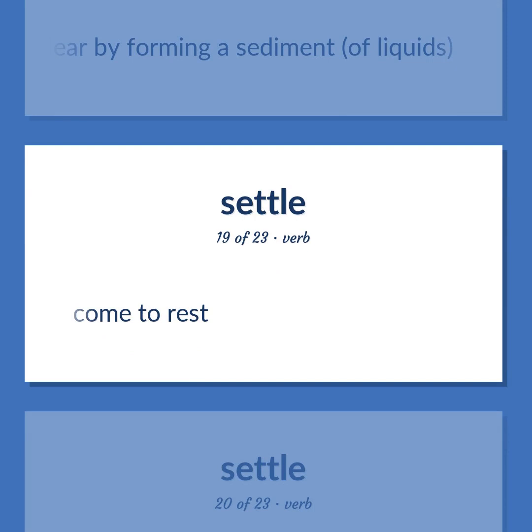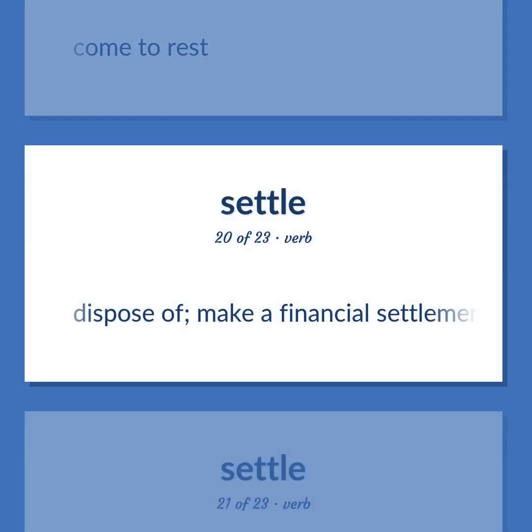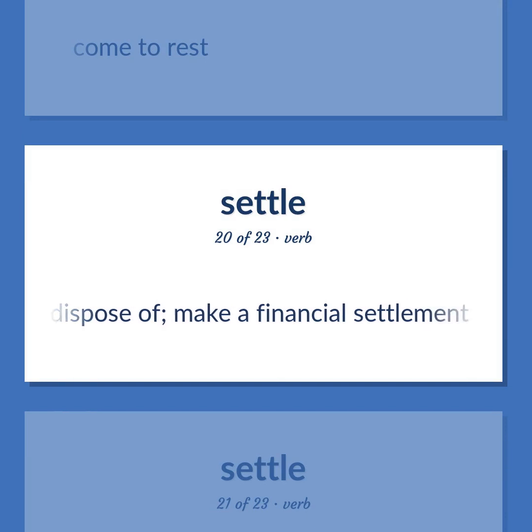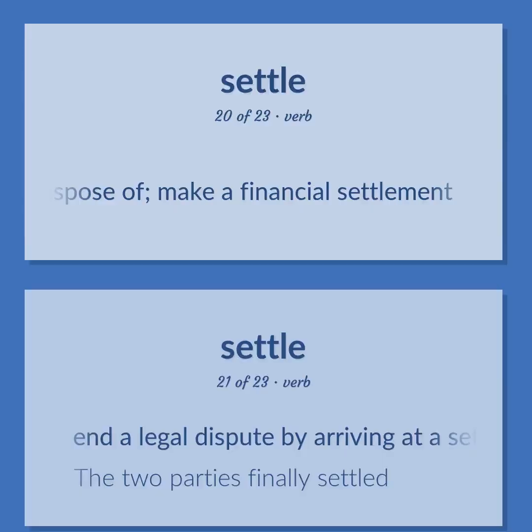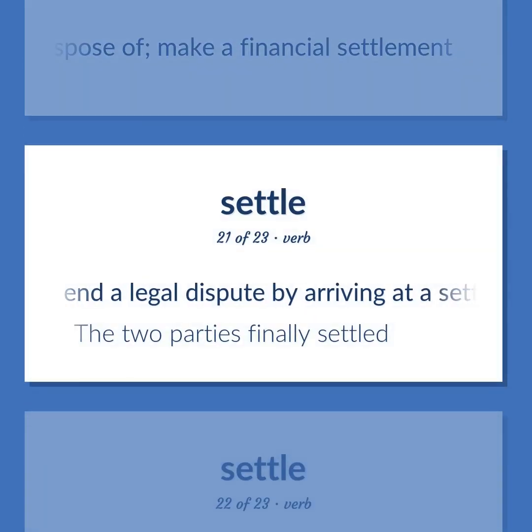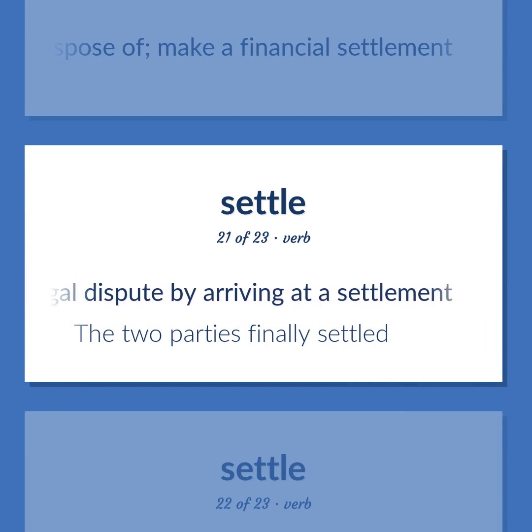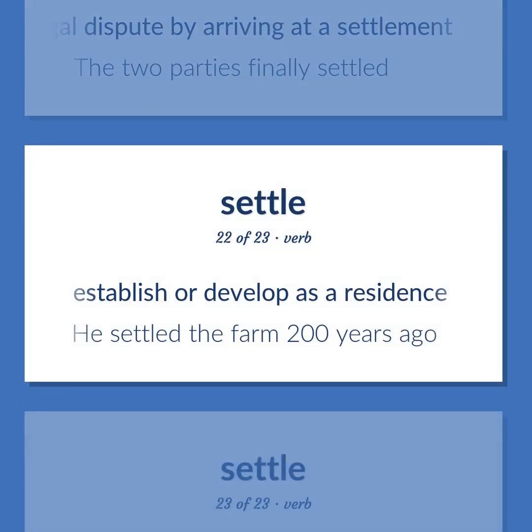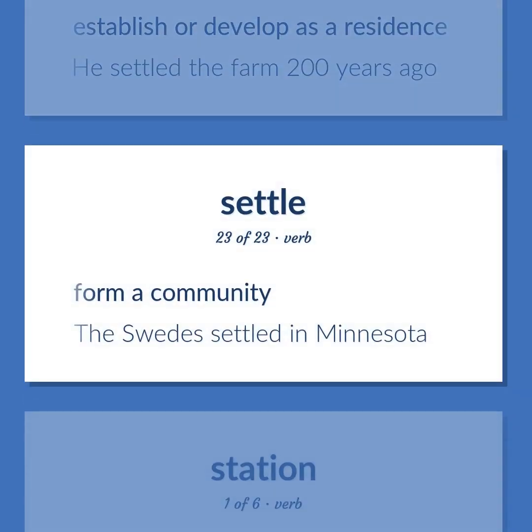Come to rest. Dispose of. Make a financial settlement. End a legal dispute by arriving at a settlement. The two parties finally settled. Establish or develop as a residence. He settled the farm 200 years ago. Form a community. The Swedes settled in Minnesota.